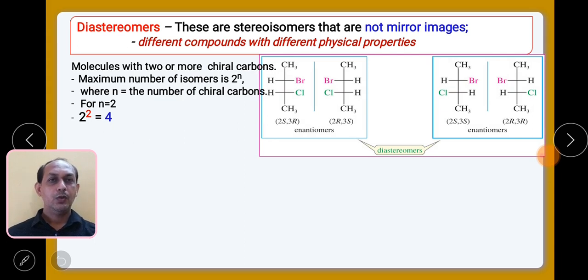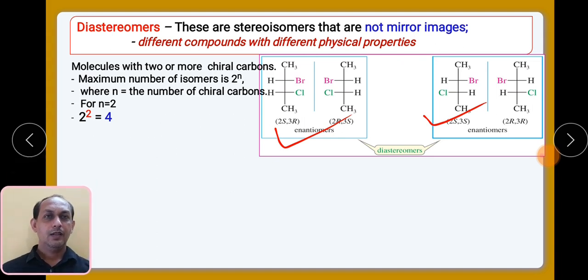Out of that, two structures will be enantiomers and another two structures will be enantiomers. So you will find two pairs of enantiomers. These two pairs will be diastereomers of one another. These examples we have already seen in case of 2-bromo-3-chloro-butane. We are having these two carbons, and these two carbons are chiral, so you will have 4 stereoisomers.